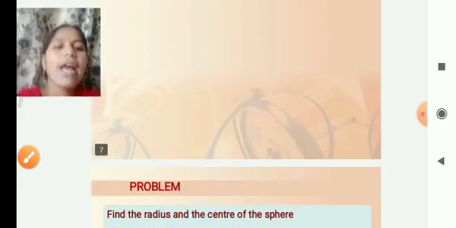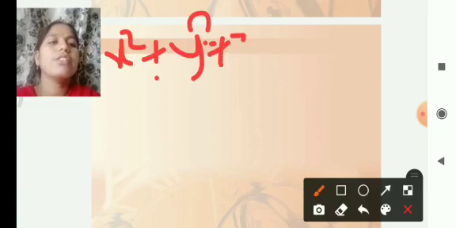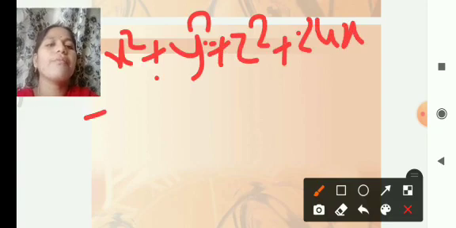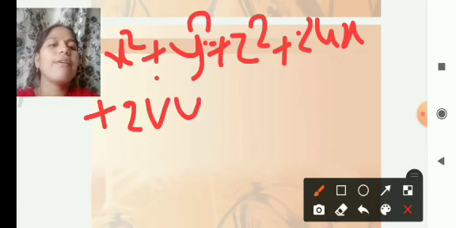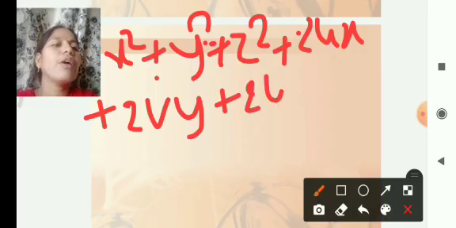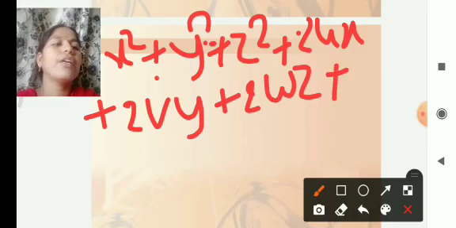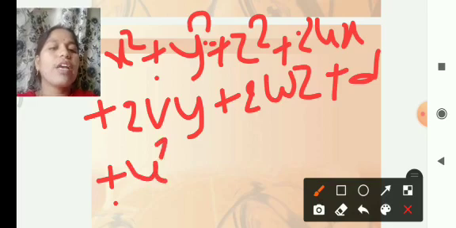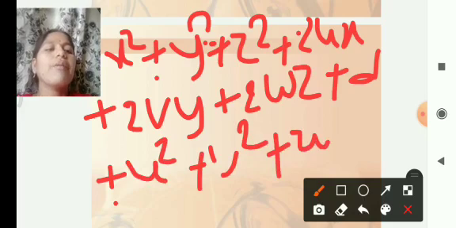By adding and subtracting those terms, we write x square plus y square plus z square plus 2ux plus 2vy plus 2wz plus d, then add and subtract u square, v square and w square.